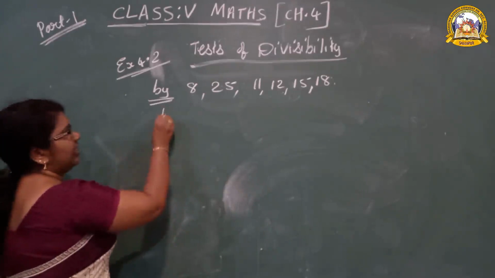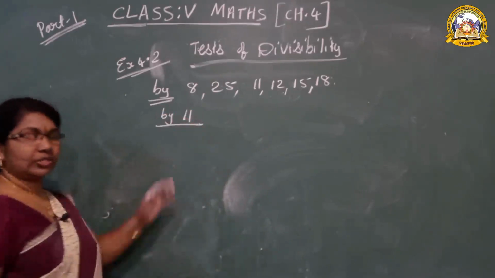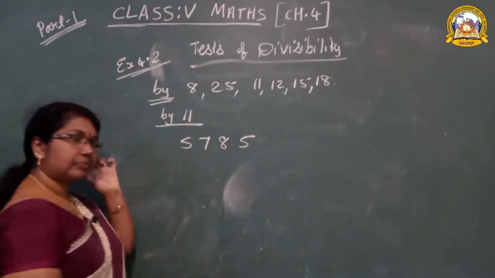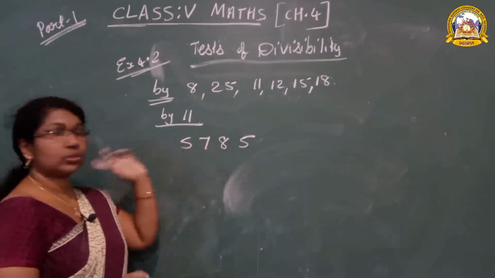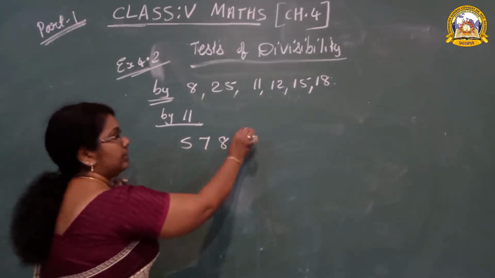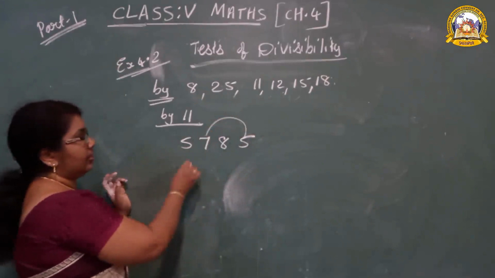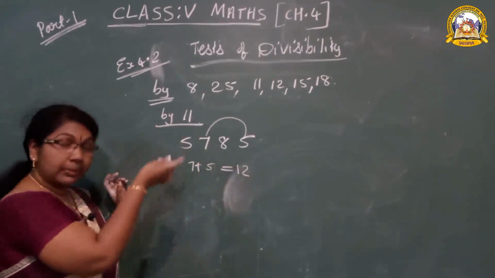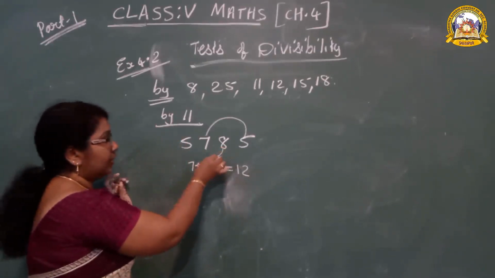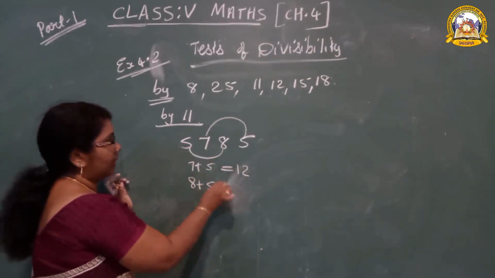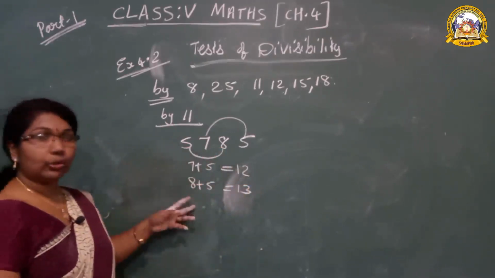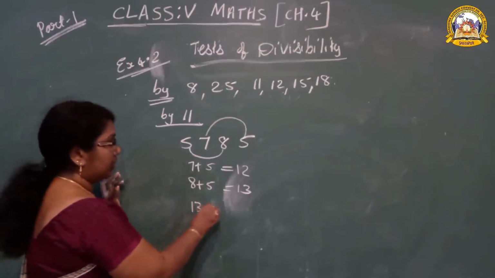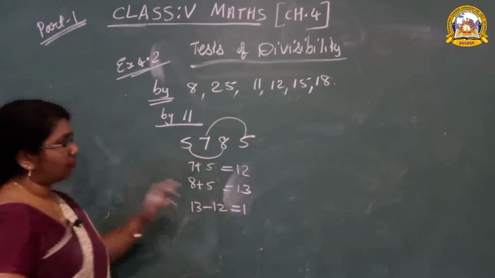11 is a little difficult. All the students, now look here. 5,785. You have to add alternate digits. Start with the 5, then 7: 7 plus 5 is equal to 12. Now take the numbers you haven't added, these two: 8 plus 5 is 13. Now the difference of these two. What do you mean by difference? Difference means minus. 13 minus 12. What is the difference? 1.